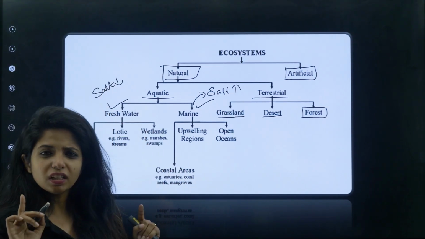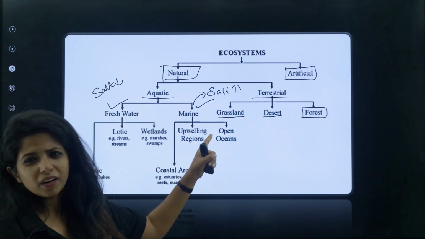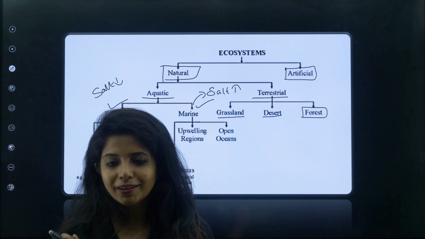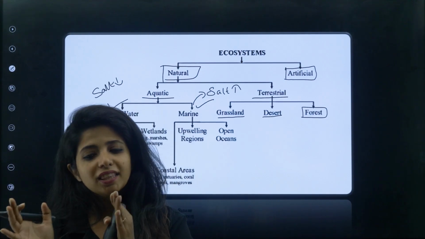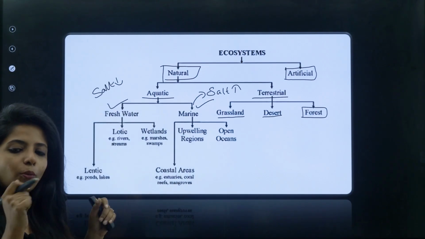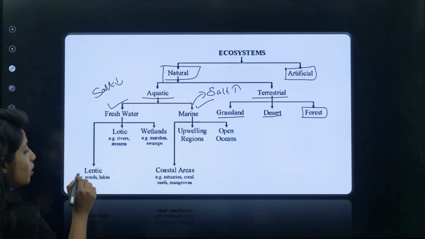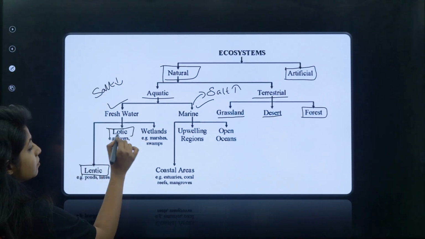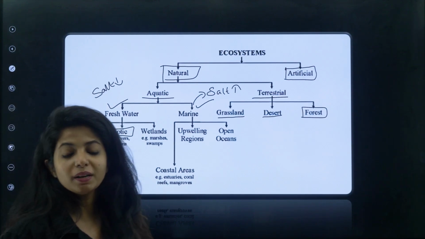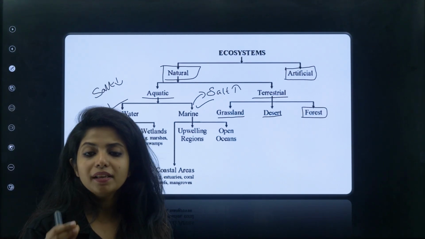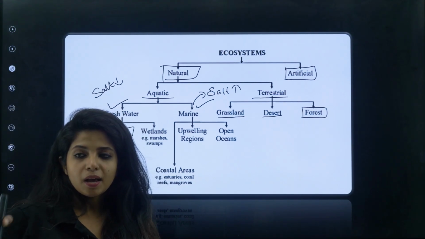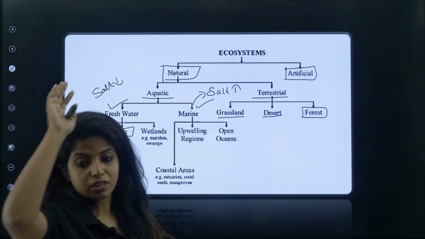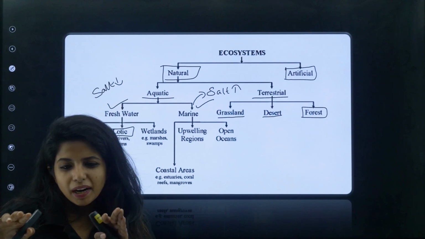Okay, so you can imagine the seas and the ocean, everything comes under marine ecosystem, and what comes under freshwater? The pond, lake, river and things like that. Now pond, lake, river, rather than making it very easy, we try to make it complicated. So over here, ponds and lakes come under lentic ecosystem, and rivers and streams come under lotic ecosystem. What do you mean by lentic and lotic? Lentic means the one where a water body is there, but this particular water body is not moving. As in, it's not going anywhere else. There might be slight movement in there.